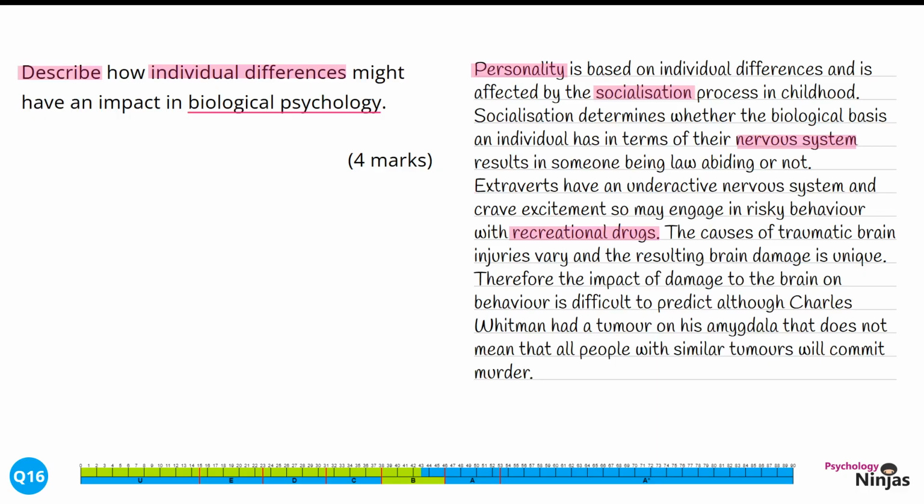This time, our individual difference is traumatic brain injury, and we've been clear how this might have an impact and vary from person to person. We've used Charles Whitman as a particular piece of research to identify the impact on behaviour. In this case, we've looked at murder or aggression in terms of acting on this and the role of the amygdala in this particular behaviour. Both of our individual differences are discussed in detail with clear links into biological psychology, gaining us 4 marks for this response.